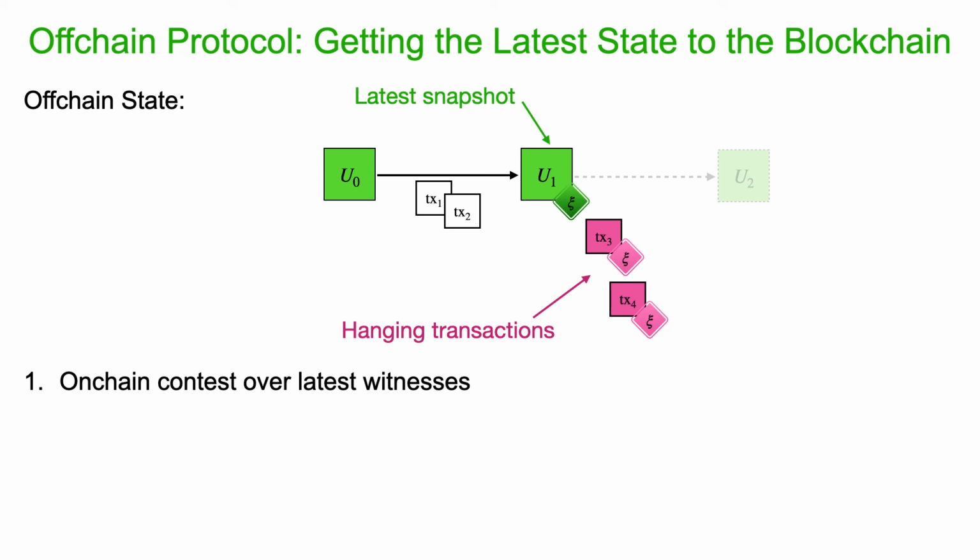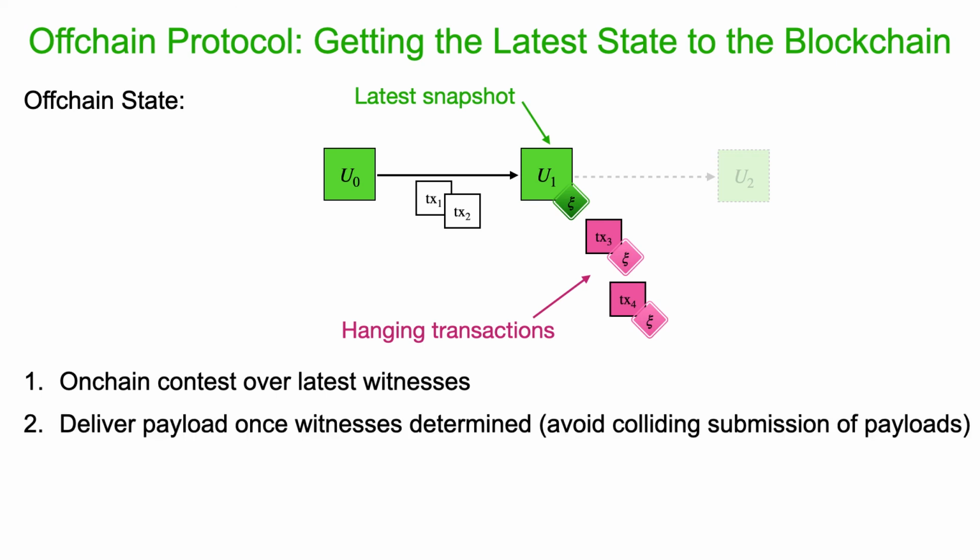This now makes things a little bit more complicated when trying to get the latest off-chain state back to the blockchain. So we have to design a relatively fine-grained way of agreeing on how this latest witness looks in the off-chain protocol. And we have a two-stage process: first we determine what this witness is, and then only in a second phase the actual payload has to be delivered by one of the participants.